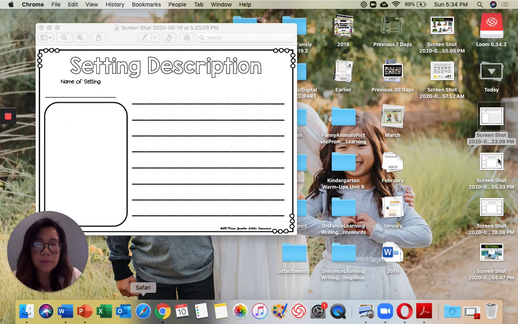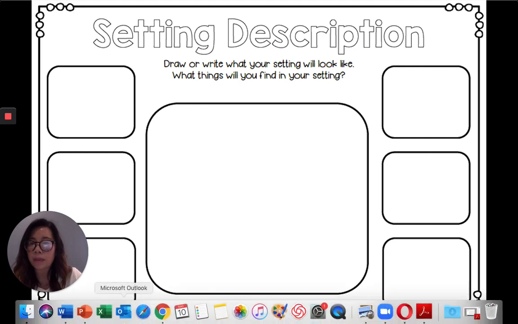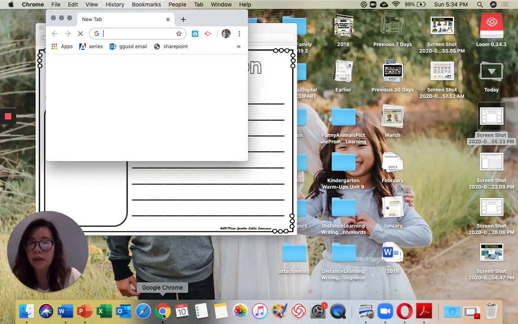So your description setting looked like this, right? In the middle, you drew what your setting looked like, and in the 6 boxes around your setting, you drew things that you could find there. So for example, if your setting is the beach, you can say you can find crabs, sandcastles, seagulls, fishes, the water, and beach towels, okay? Now, let's go ahead and take those ideas and you're going to put them into sentences.